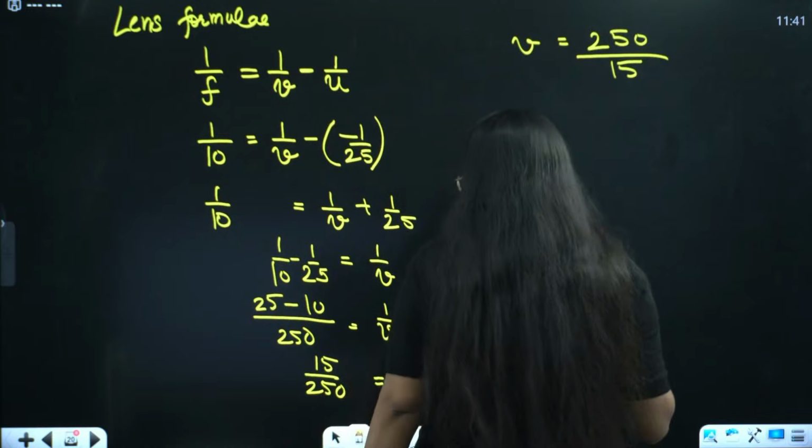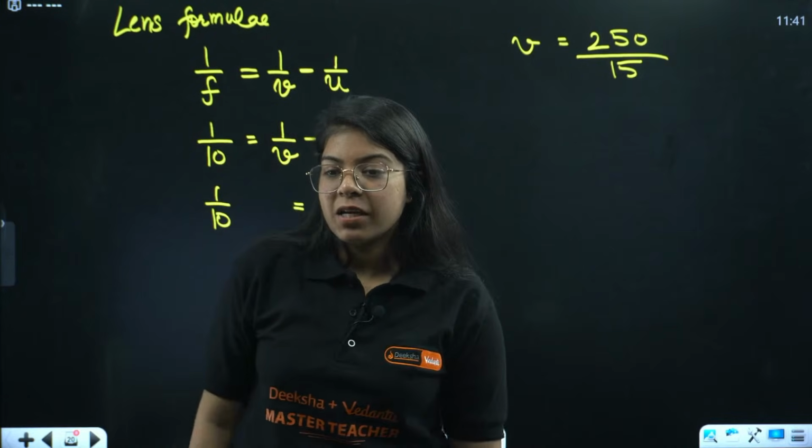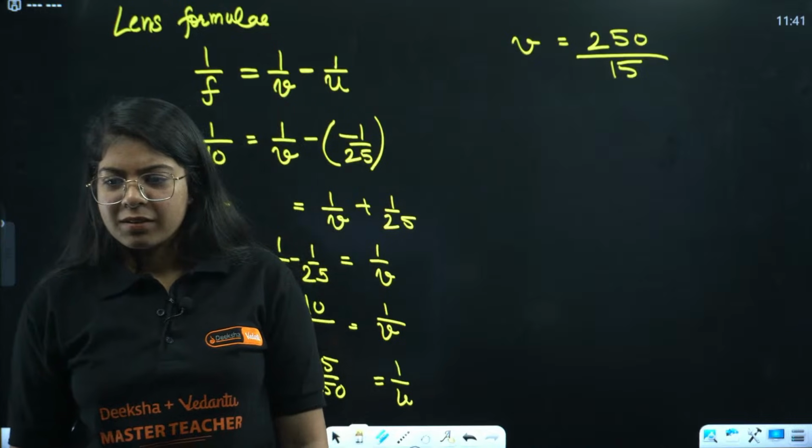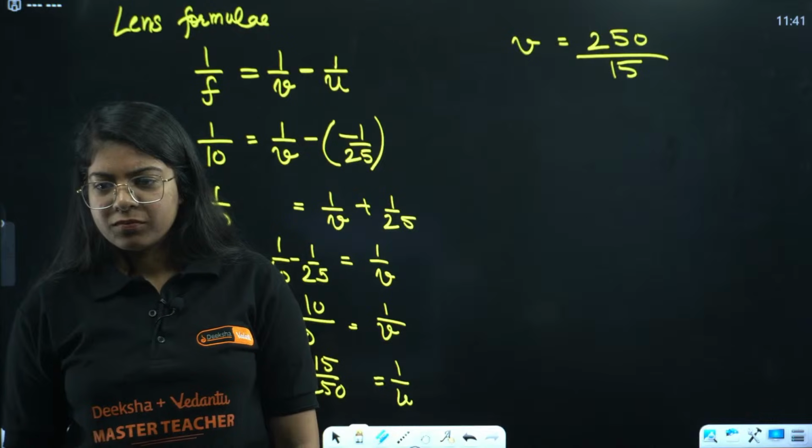Now can you solve this calculation, everyone? Radhe Radhe Yadav ji. 3.3 ही आया है. What? Magnification, Sharma ji?